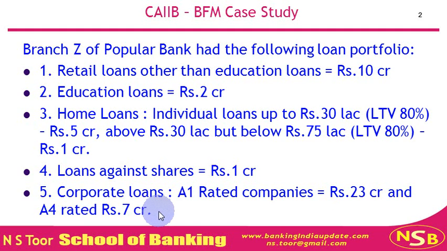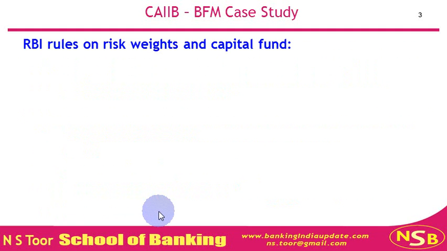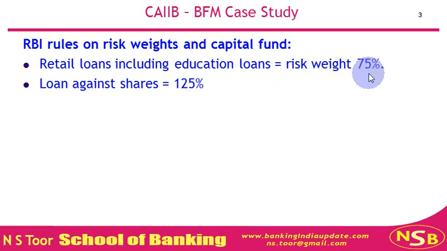We are also provided RBI rules relating to capital funds and risk weighted assets. So first, rules relating to risk weighted assets. Retail loans including education loans, the risk weight is 75%. Loan against shares, risk weight is 125%.